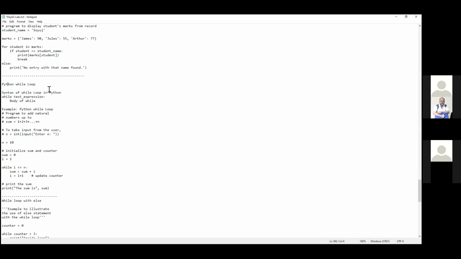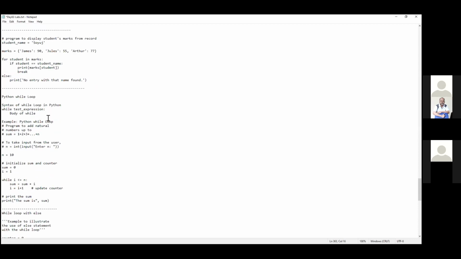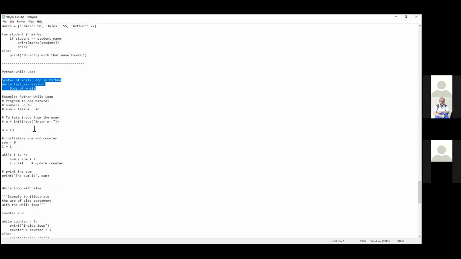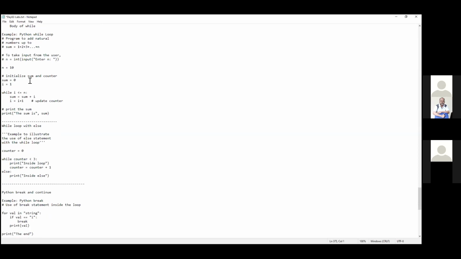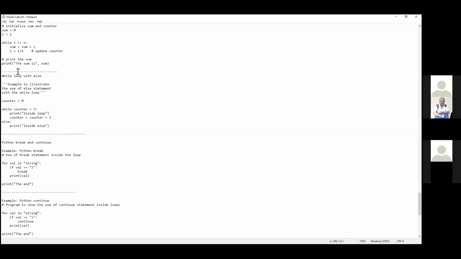Similarly, the while statement. So this is the syntax, and you are going to go on. You take the number from the system. Technically, the system is going to send it in hackathons, right? Automatically, you are going to pick that value based on the test cases, and then use that and print it out. So while loop with else, for example, when you are done with this, then what to do?